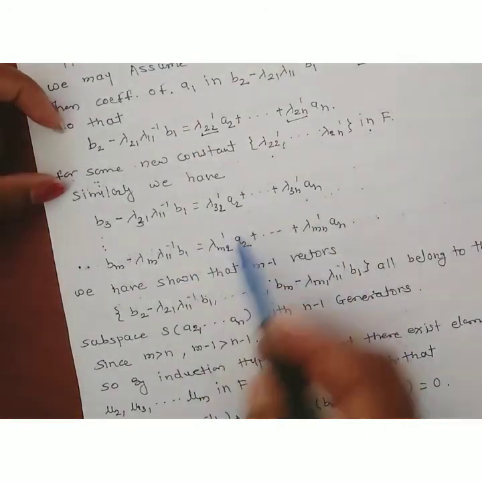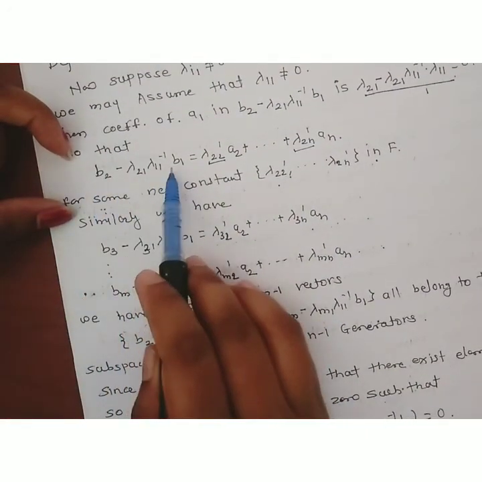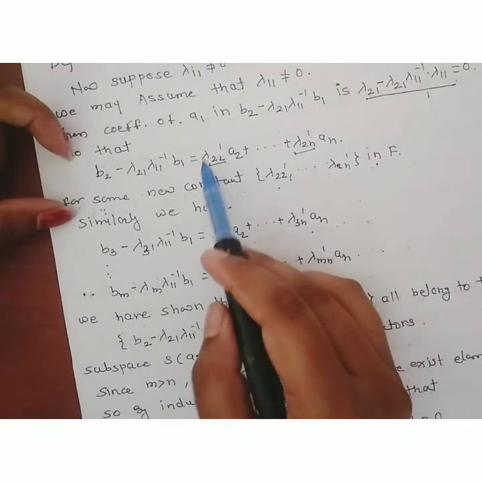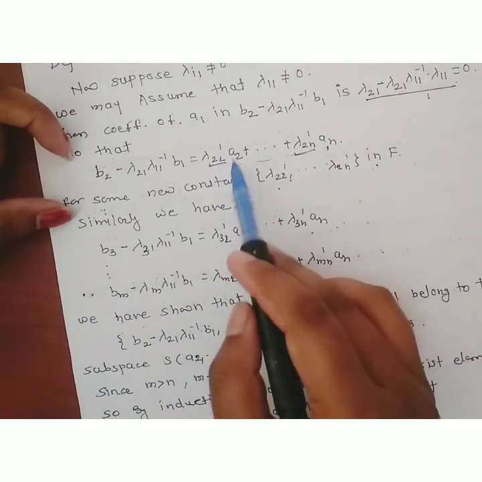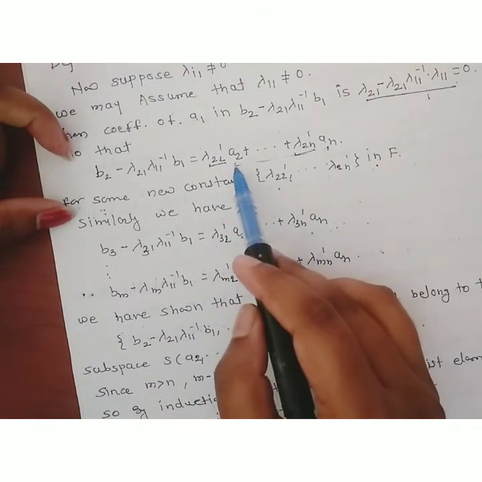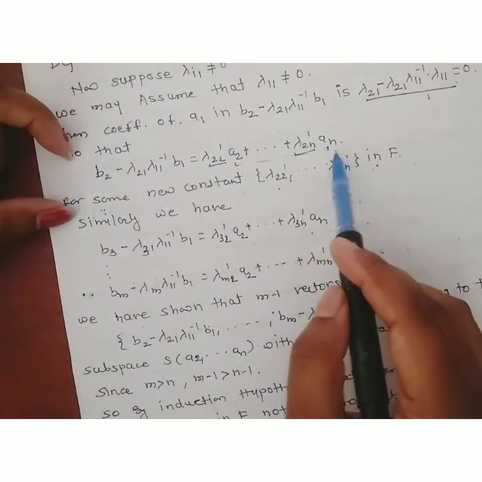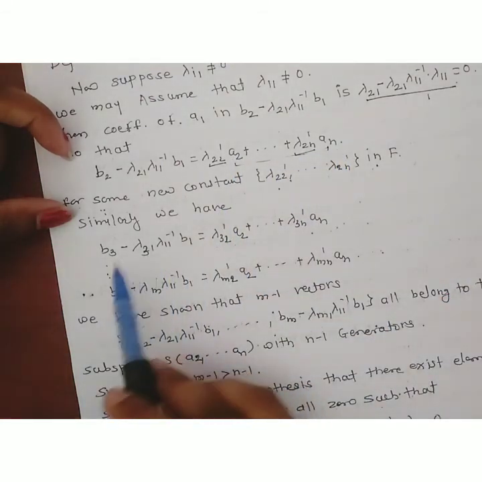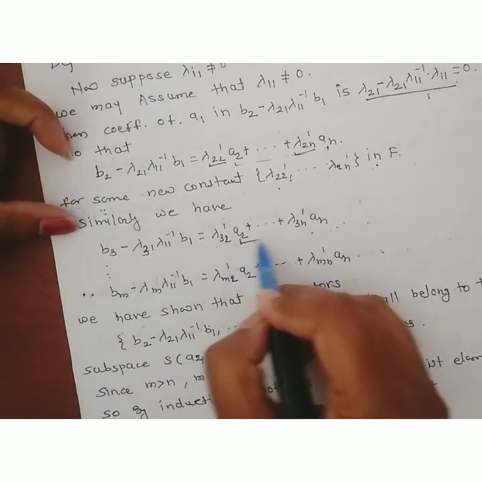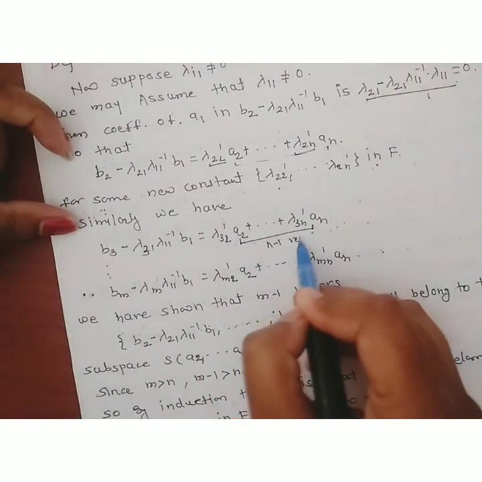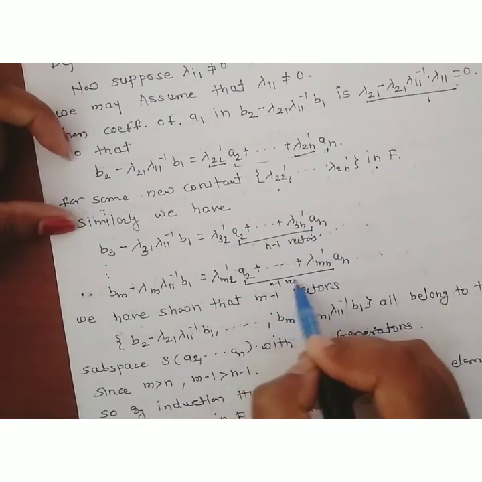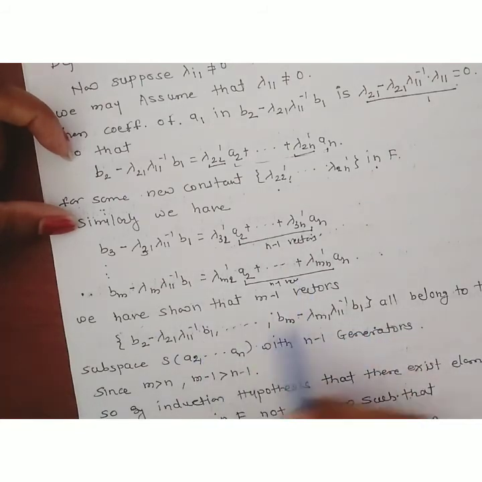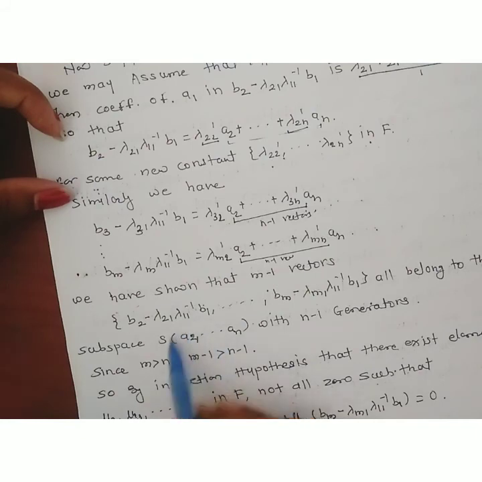Now look at all these terms. The first term, b2 minus lambda 2 1 lambda 1 1 inverse b1, can be written as a linear combination of these n minus 1 vectors. Here a1 is not present. It can be written as a linear combination of the vectors a2, a3, up to an, that is, these n minus 1 vectors. This term is also written as a linear combination of these n minus 1 vectors, and so is this one. So all these terms are written in the linear combination of the span from a2 to an, with n minus 1 vectors.